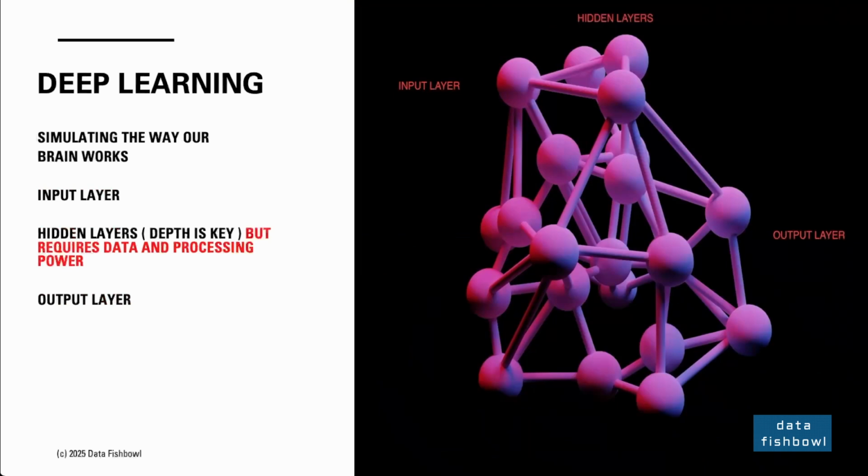Yes, depth is key. But that depth comes at a cost. Deep learning needs two crucial things highlighted in the notes. Lots of data. Makes sense. More layers, more connections to train. And a lot of CPU. Specifically mentioning GPUs, graphics processing units. Why GPUs? Because training these deep networks involves tons of parallel calculations, which GPUs are brilliant at. You're tuning millions, sometimes billions of parameters. It takes serious computational muscle.